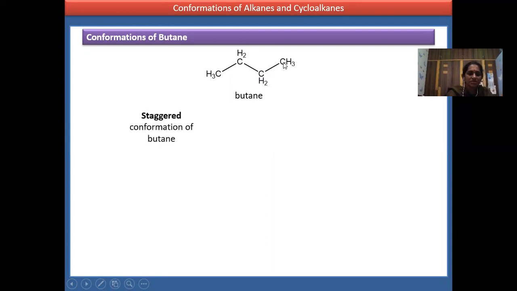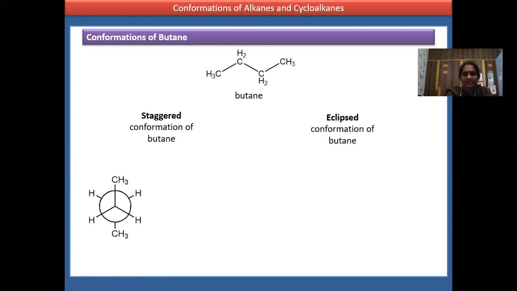Now we'll see the staggered structure and the eclipsed structure for butane, given by Newman. In the staggered conformation, the methyl group is opposite to the other methyl group, carbon behind carbon.